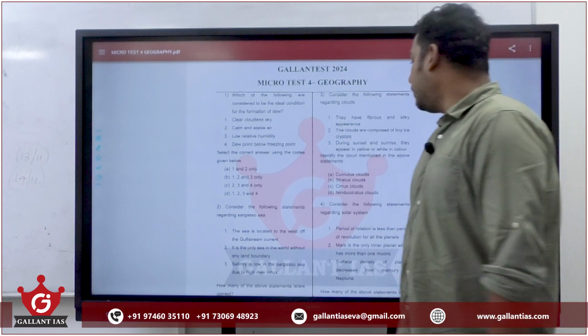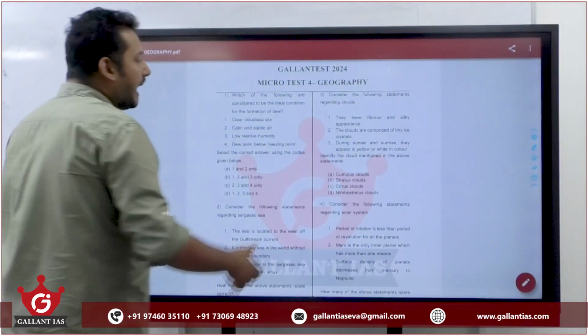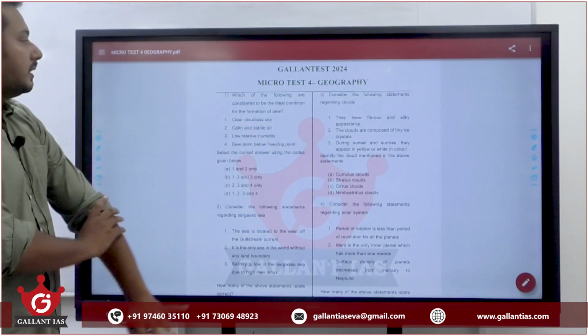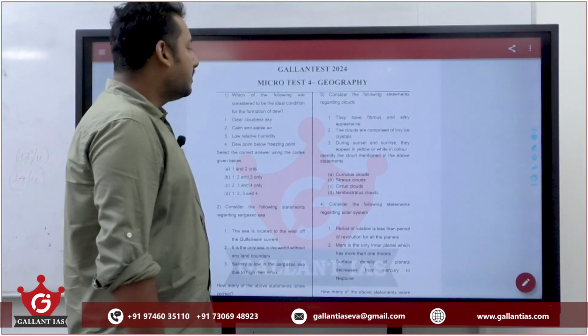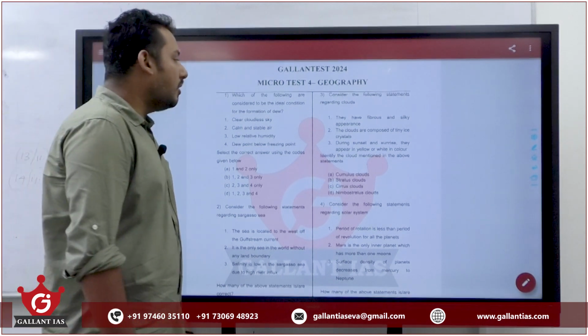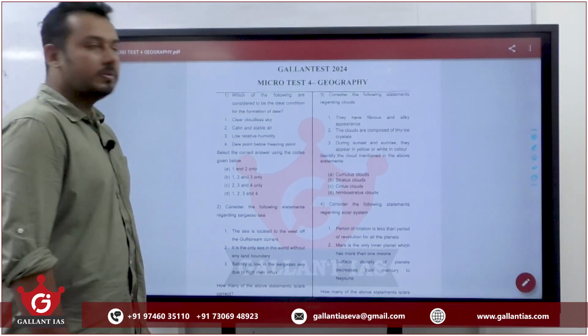Third question, regarding clouds. You are given the characters of a particular cloud, and you need to identify which type of cloud they are talking about. They have a fibrous and silky appearance. The clouds are composed of tiny ice crystals. During sunset and sunrise, they appear yellow or white in color. Identify the cloud.